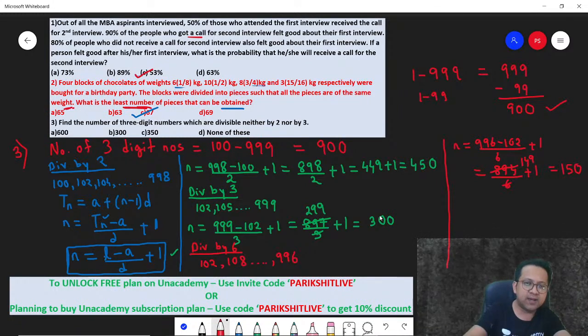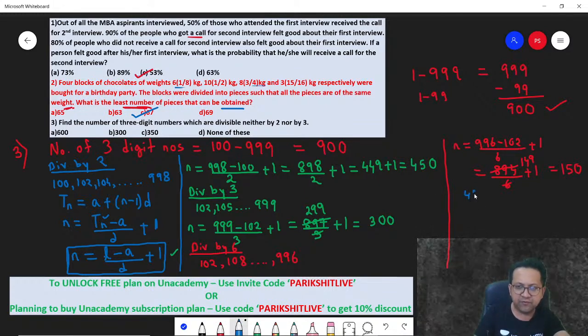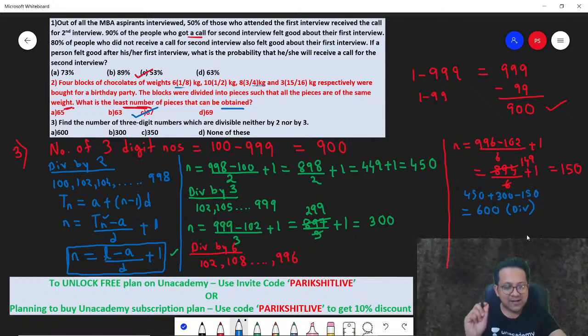Correct? So basically, how many terms can you say are divisible by 2 and 3? Divisible by 2 and 3 is 450 plus 300 minus 150. So basically 600 terms. 600 terms are divisible by 2 and 3.